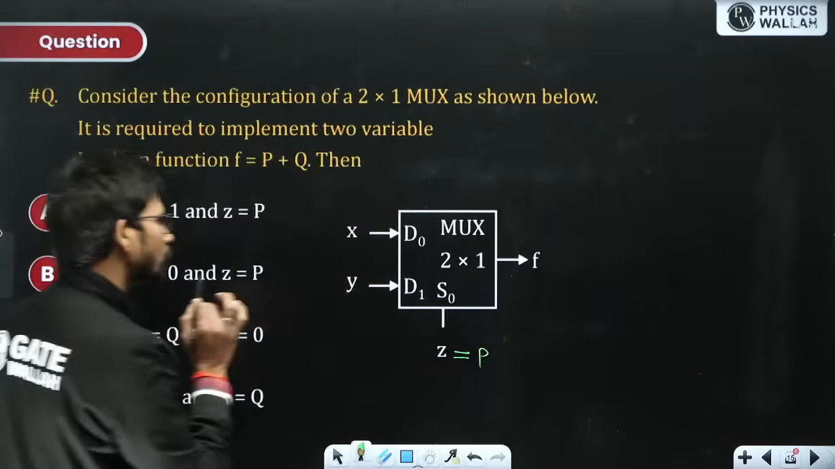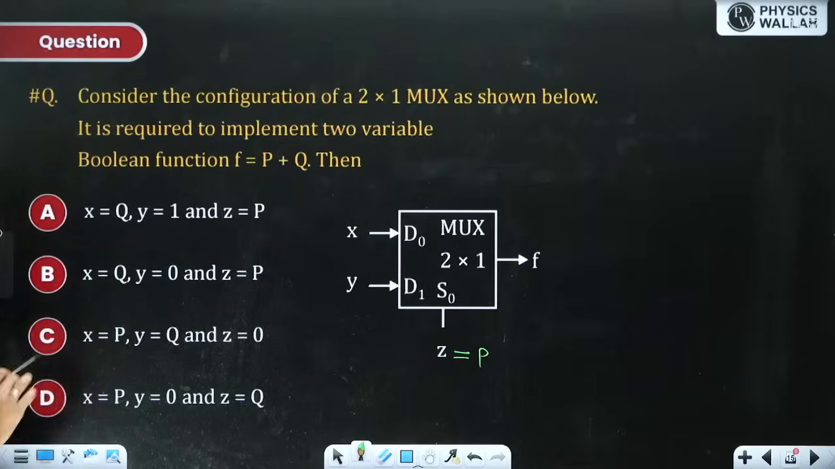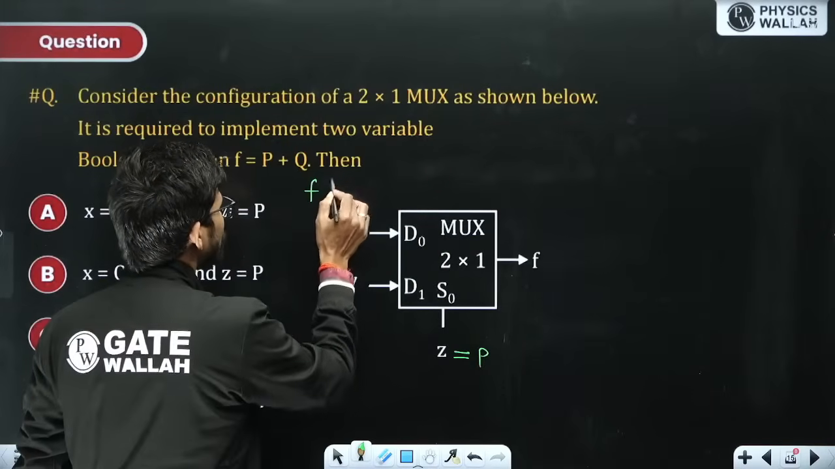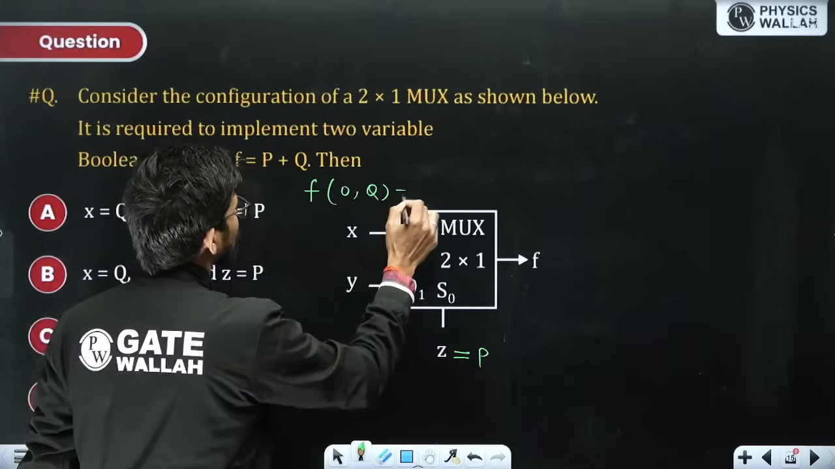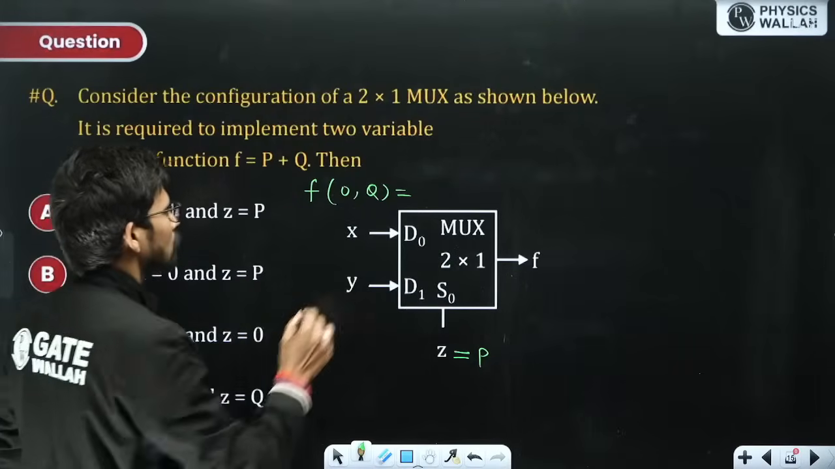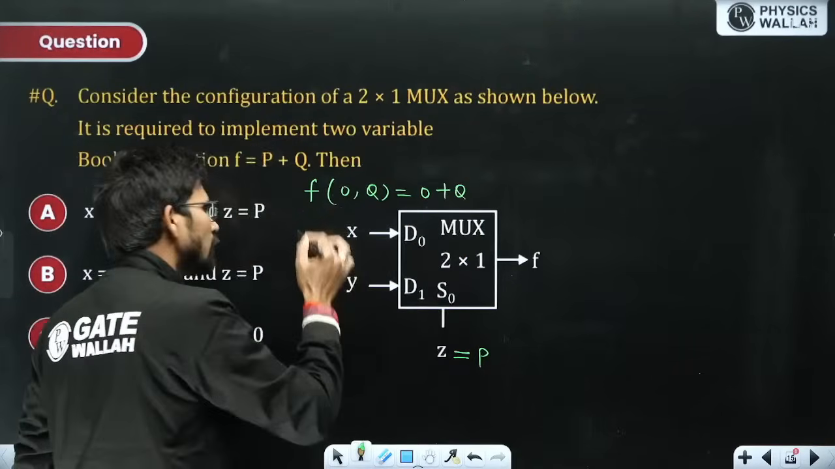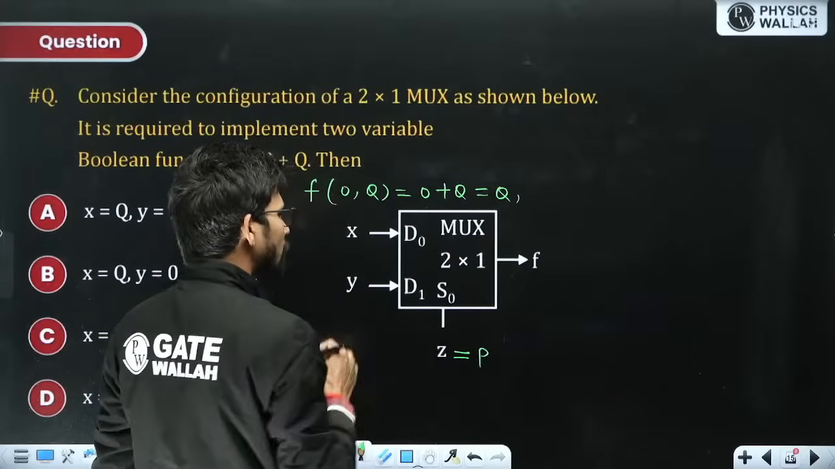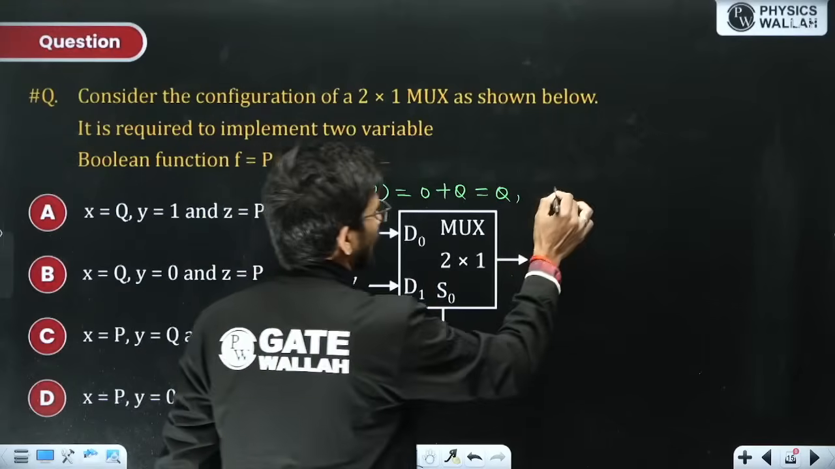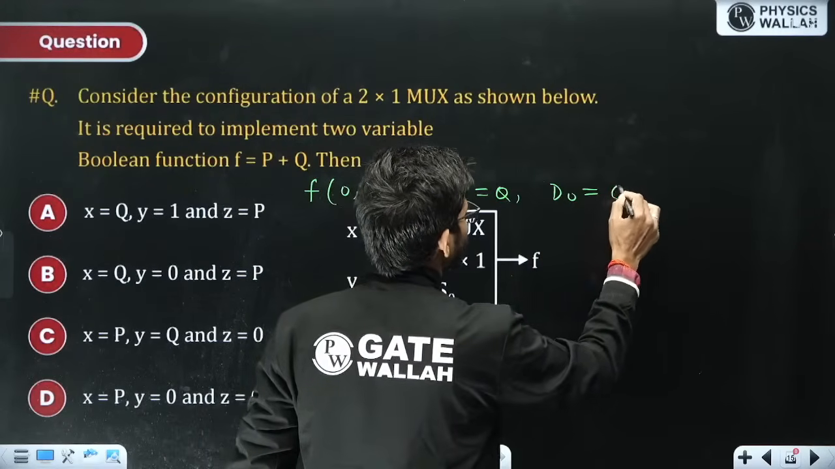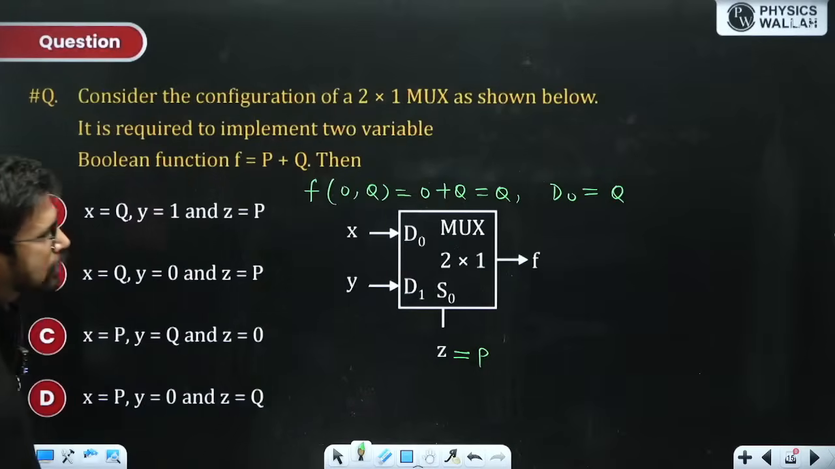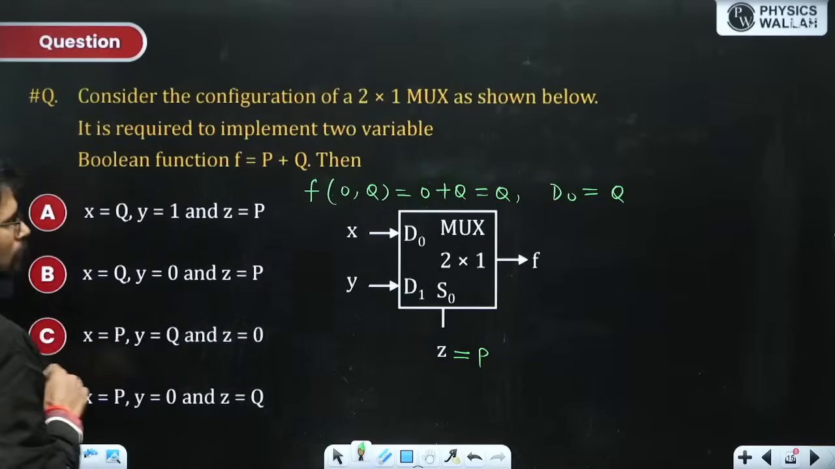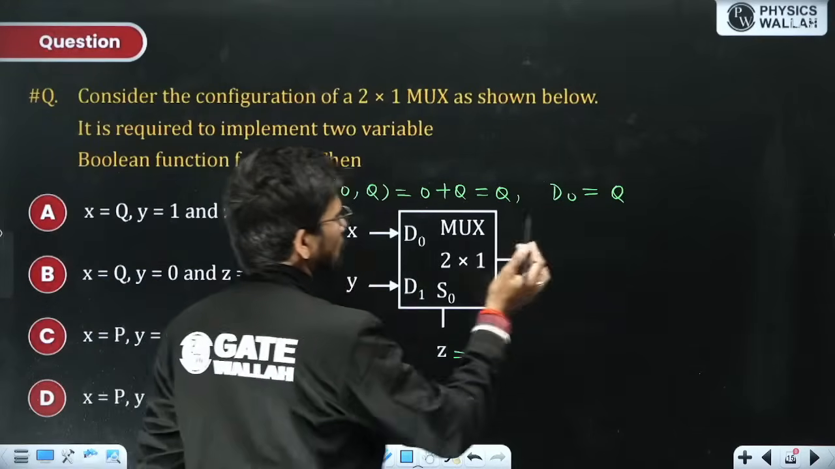Now directly how to implement function I have already told you, है ना. If p is 0, this mux will only transfer d naught at the output. So at p is equal to 0, what will be the output of this function? 0 plus q. Function will transfer at the output q at p is equal to 0, and mux is transferring d naught at the output when p is equal to 0. So if I make d naught to be q, then function functionality and mux functionality will match. So d naught should be q, and d naught is x, so x is q basically.